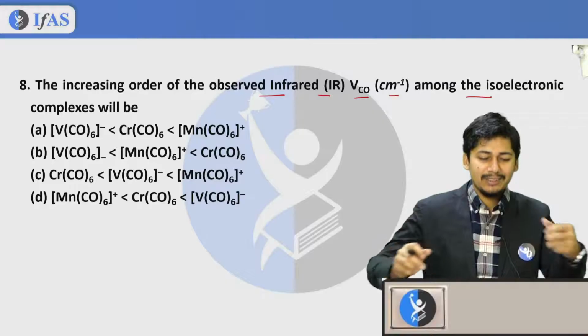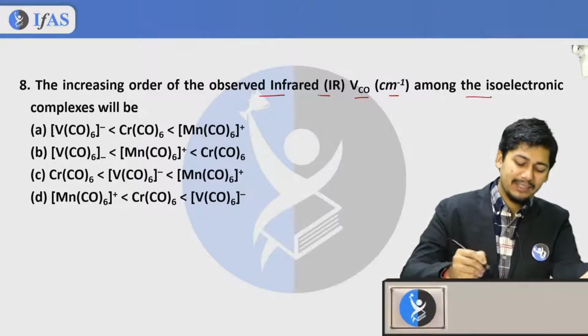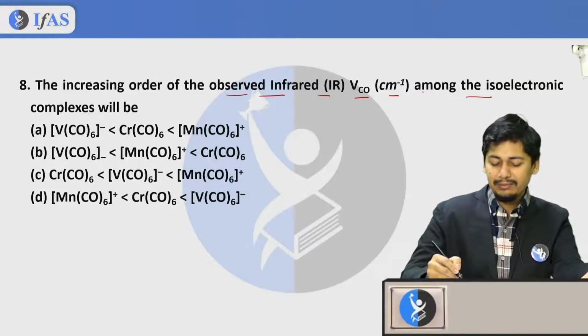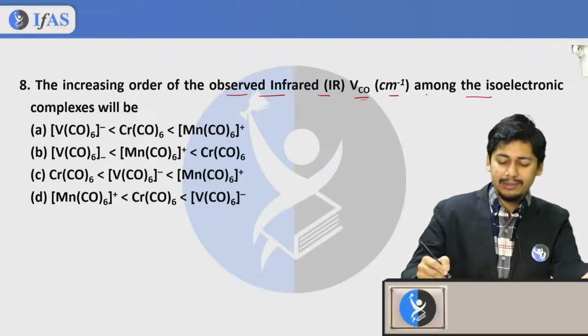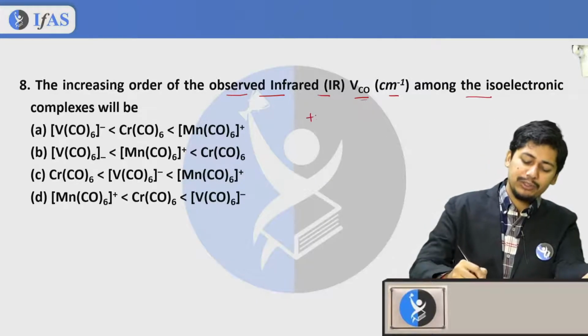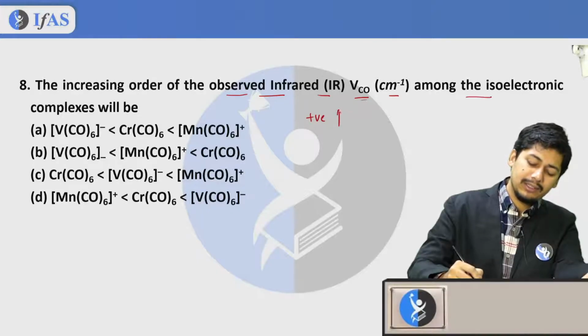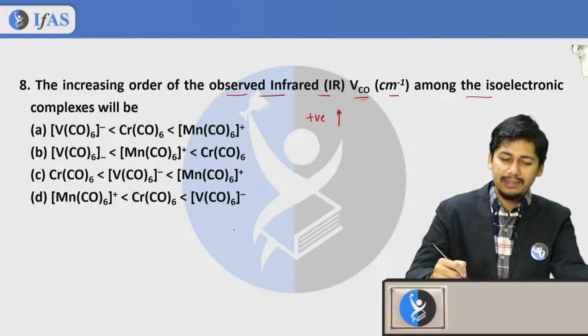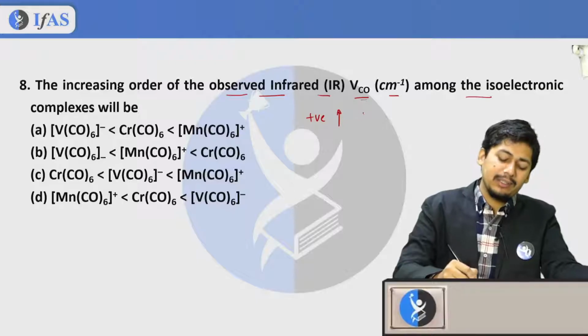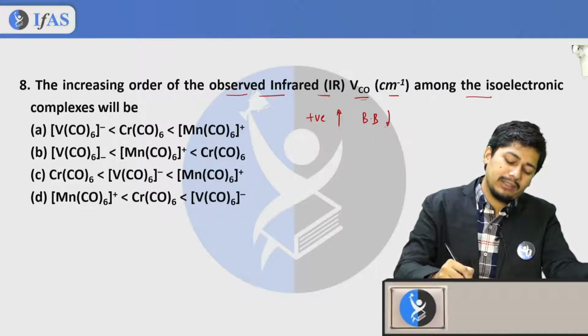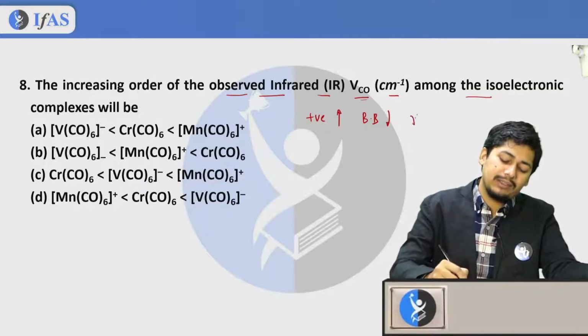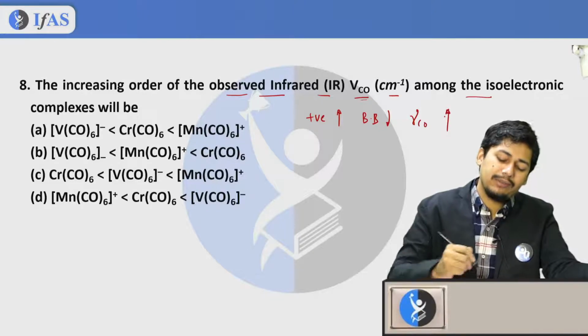Okay, so let us solve this question, guys. The increasing order of the observed infrared IR stretching frequency among the isoelectronic species is asked. Now we know that if positive charge increases on the metal, back bonding decreases and carbonyl stretching frequency will increase.